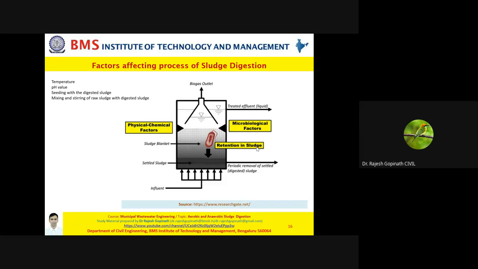Now have a look at the image. When you look at any treatment setup with respect to a digester, you are basically talking about wastewater, the organic fraction, and microbes. Obviously, the various factors which will be very essential when it comes to sludge digestion will be temperature, and dissolved oxygen, which is wherein you decide whether you're going to have an aerobic treatment or anaerobic treatment. Further, you also will be discussing pH value.